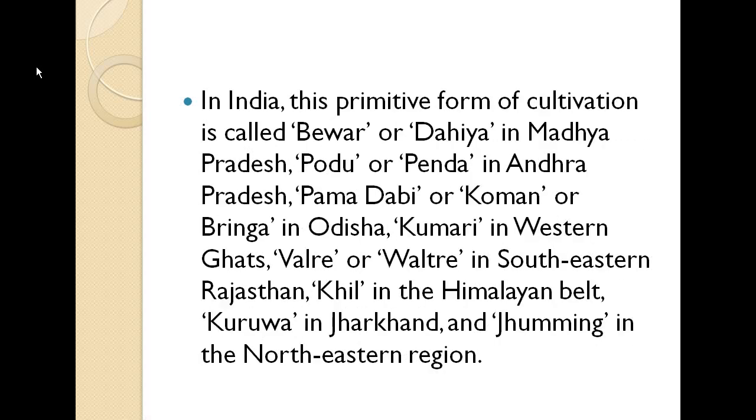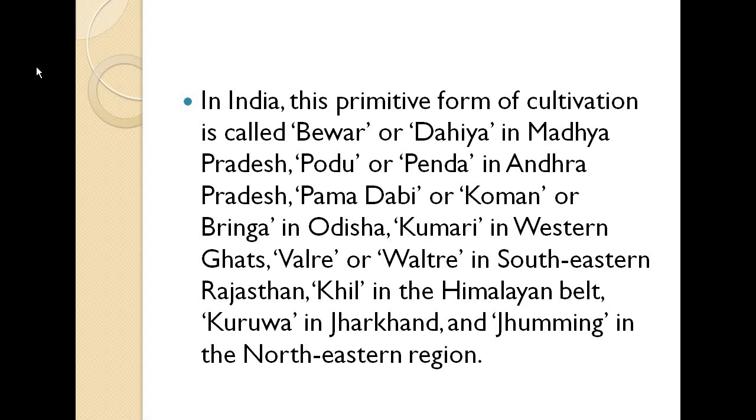In India, this primitive form of cultivation is called Bewar or Dahiya in Madhya Pradesh, Podu or Penda in Andhra Pradesh, Pama Dabi or Koman or Bringa in Odisha, Kumari in the Western Ghats, Valre in South-eastern Rajasthan, Khil in the Himalayan belt, Kuruwa in Jharkhand, and Jhuming in the northeastern region.